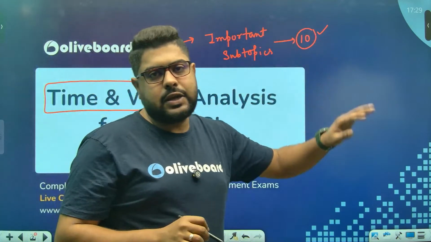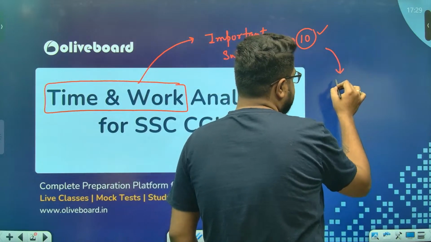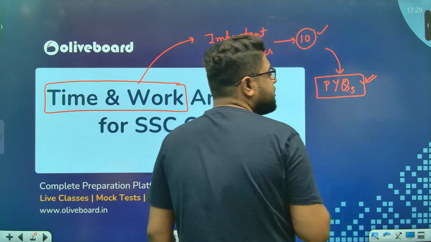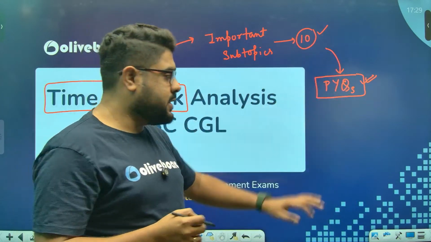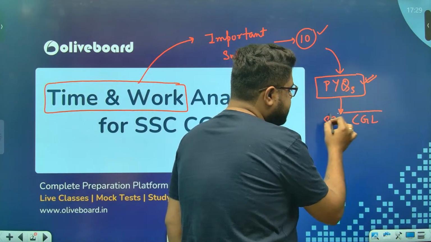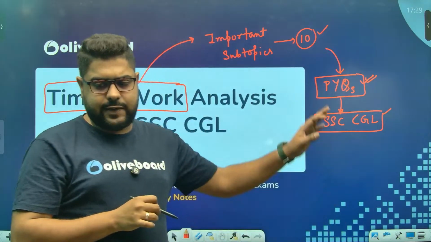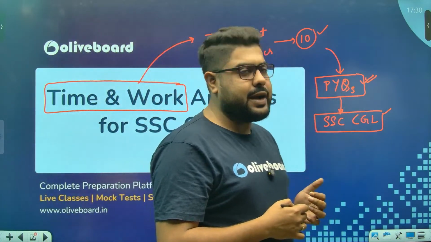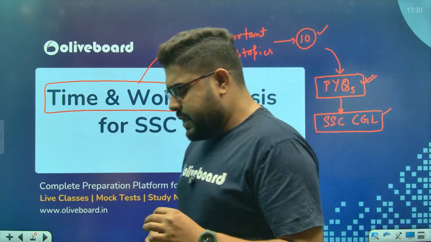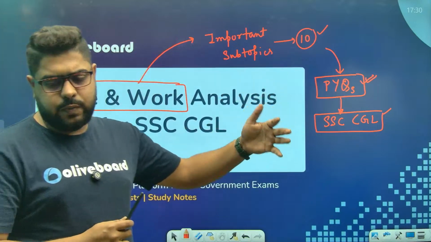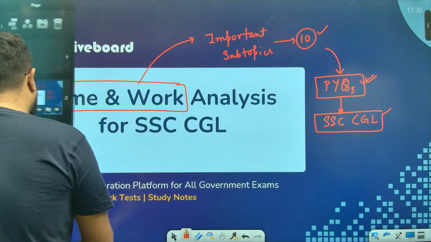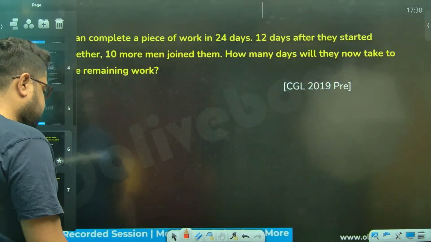Now, today I have brought some PYQs, previous year questions which have been asked in the CGL examination. These are PYQs of SSC CGL, not any other examination. A couple of questions you can get here and there, but mostly SSC CGL. We will do a proper analysis and try to solve those questions. Very basic level questions, mostly tier 1 level, not tier 2. We'll have a good idea about what level you are expected to solve.